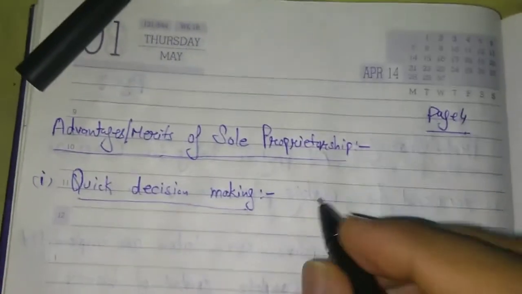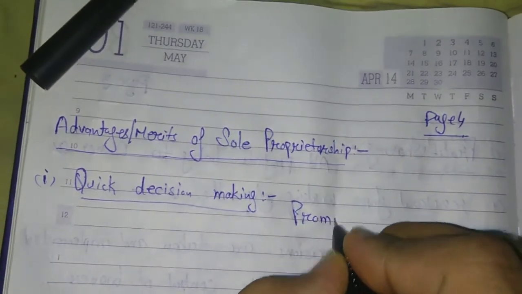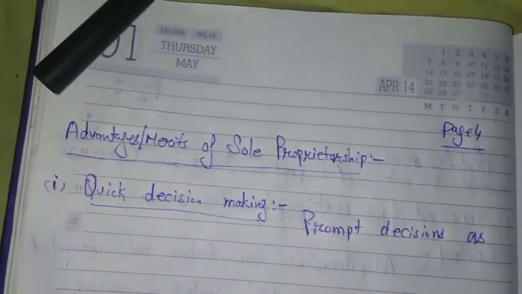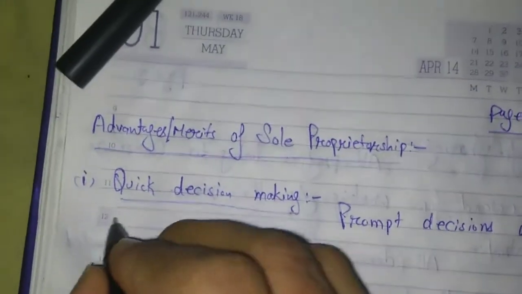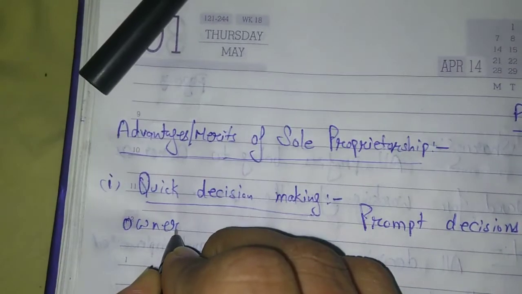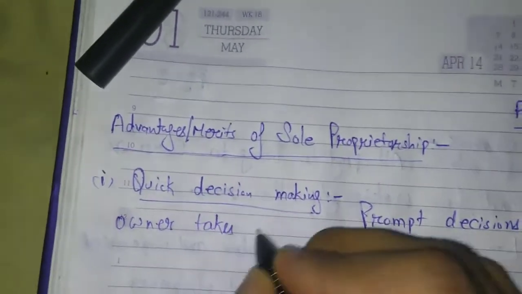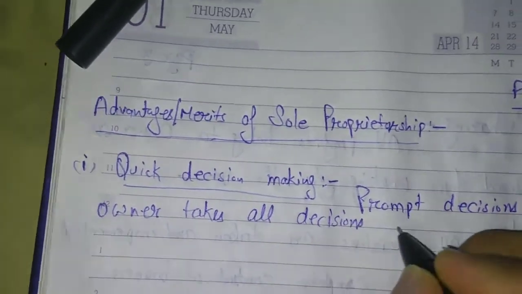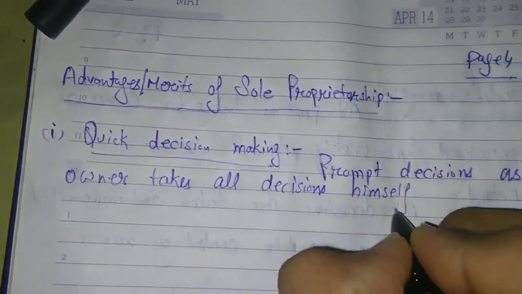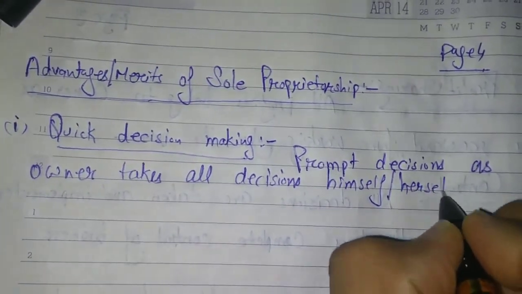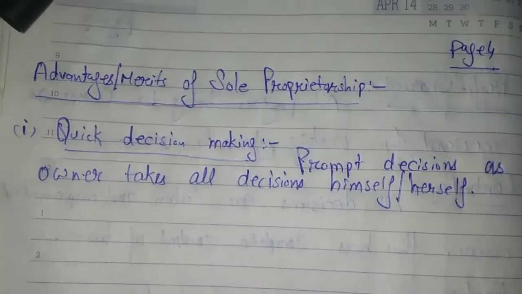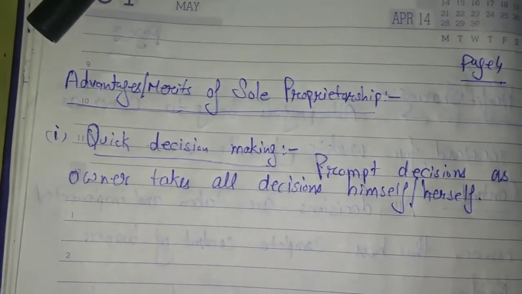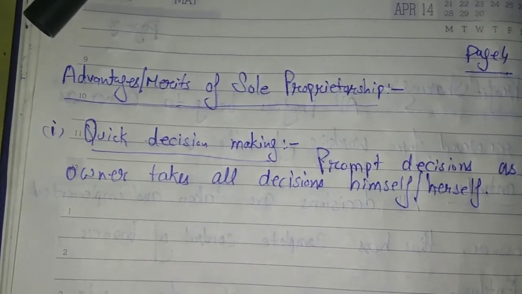So you can write here: prompt decisions as owner takes all decisions himself or herself. The owner can take quick decisions.